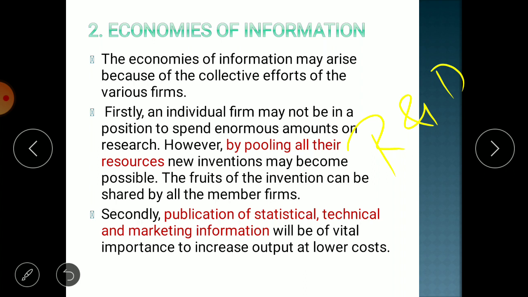Like if farming is there, a farming journal is there. For the diamond industry, specific journals are there, where the information regarding technical, marketing and research will be provided, and on the basis of that information you can upgrade your firm, and in that way you can have the benefit of reduced cost of production.